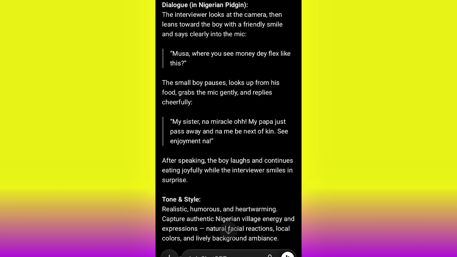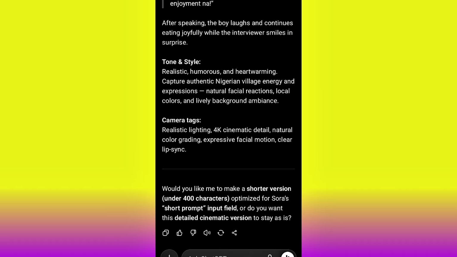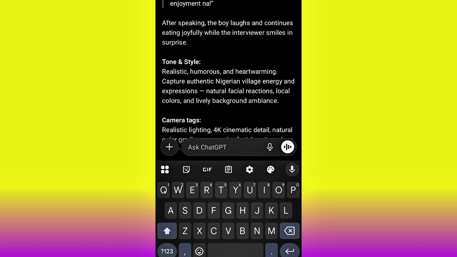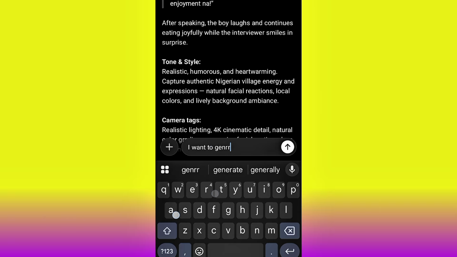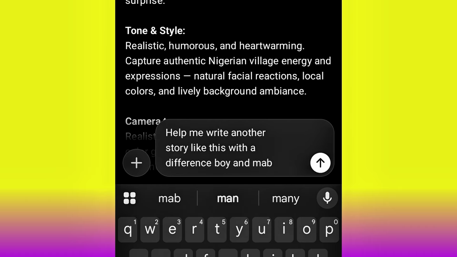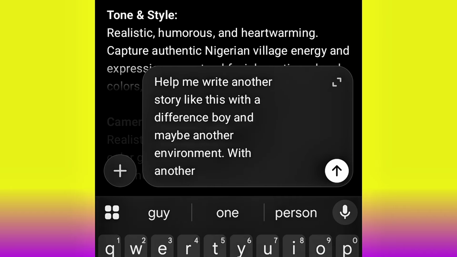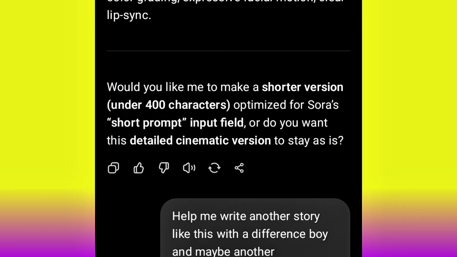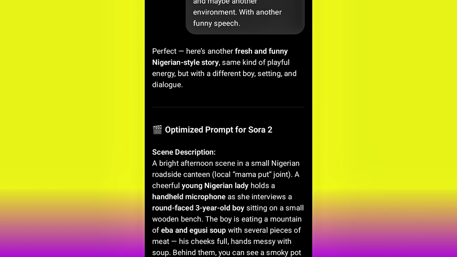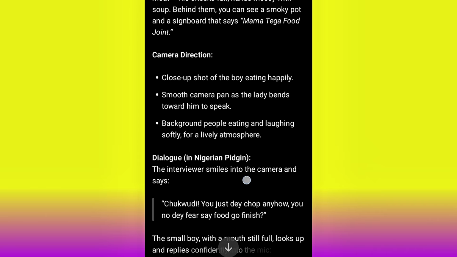What about the second video? The second video that I generated is the same thing, but this is how I did that one. I came here, I used the same thing. I said I want to generate another story, like that, and then I hit enter. So this is how I get the second prompt. Okay, so this is the second prompt, right?